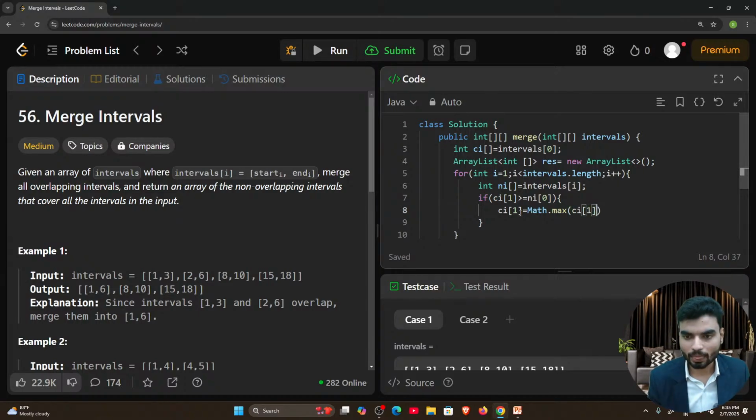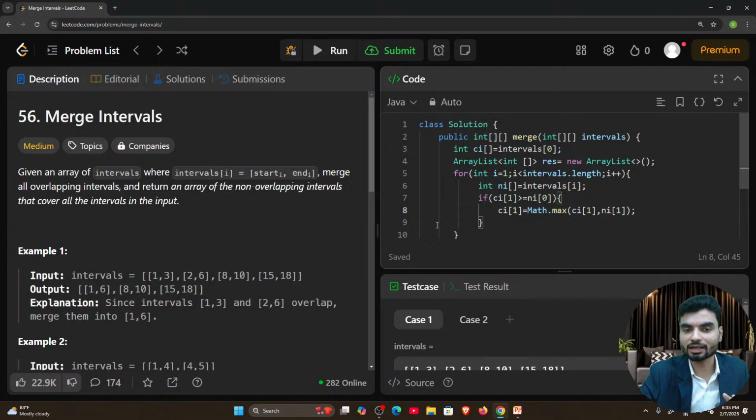Which is 3 as of now, and the upcoming index, which is the new interval and value at the one index. So whatever will be the greater, that should be the value of the current interval. Yes or no? Getting the logic, right? But listen to it very carefully, because the question is super important.